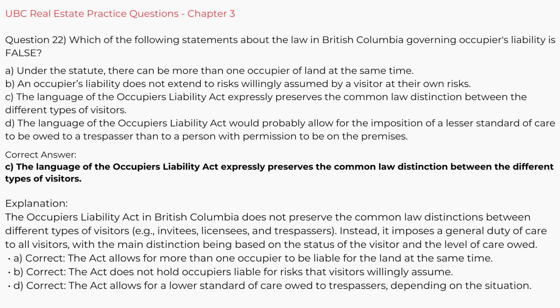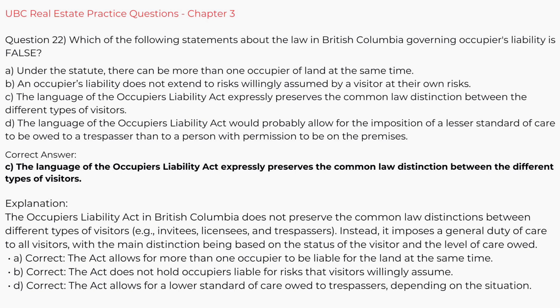D. The language of the Occupiers' Liability Act would probably allow for the imposition of a lesser standard of care to be owed to a trespasser than to a person with permission to be on the premises. Correct answer, C.